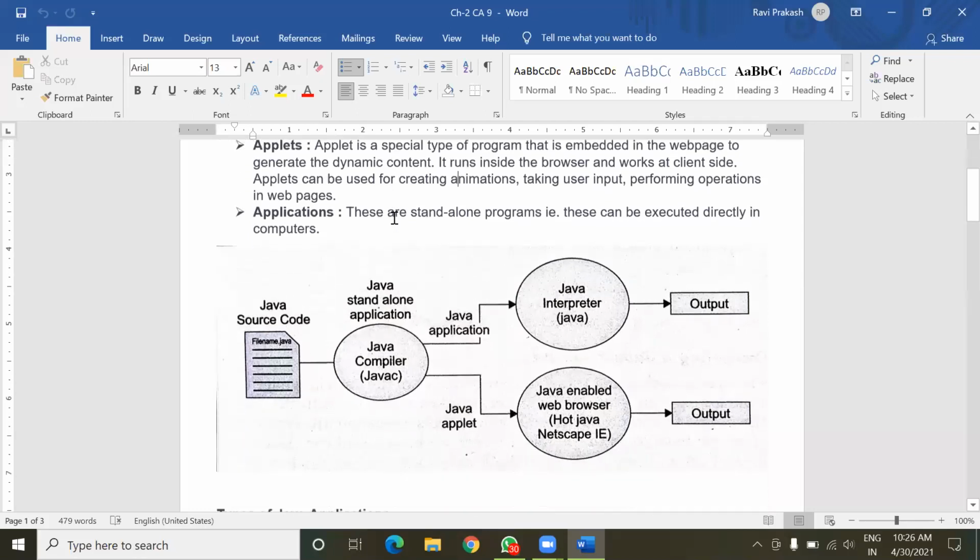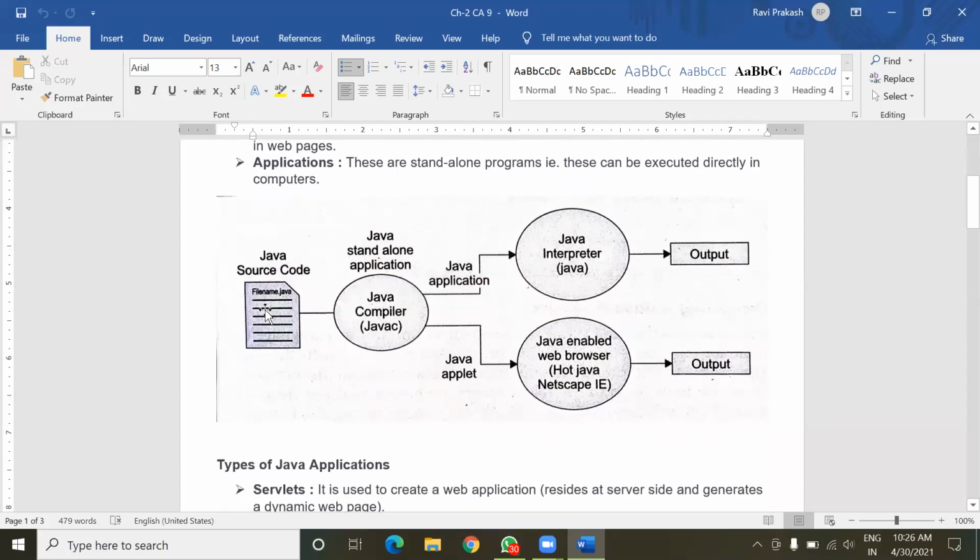Now come to this picture, where we have Java source code. Source code means a program written by the programmer.